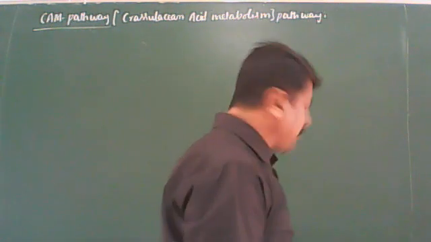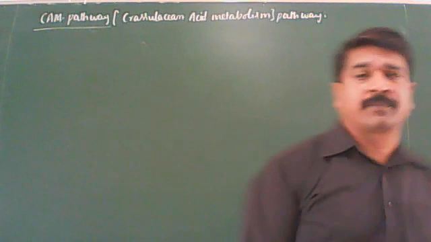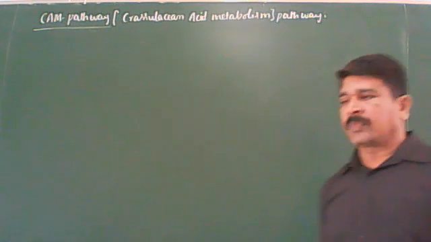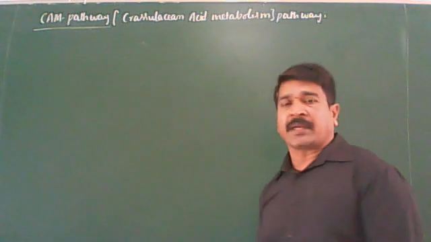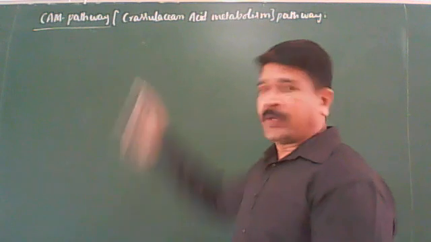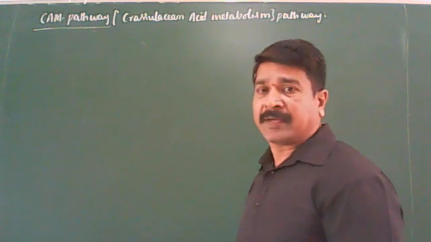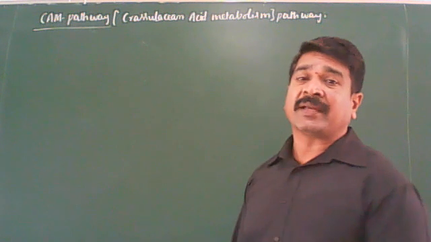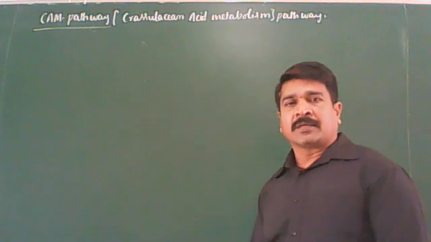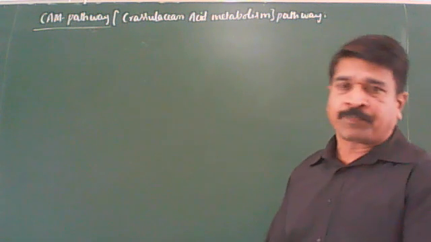Actually, this pathway is not in photosynthesis but in ecology, under xerophytic adaptations in plants. We are going to mention the CAM pathway there, so that is why I am explaining it here itself. Crassulacean acid metabolism pathway is shortly called the CAM pathway.